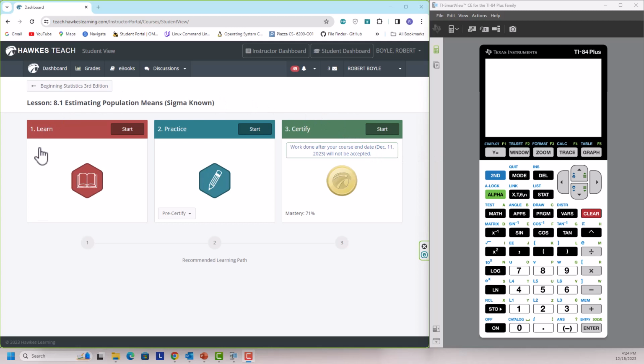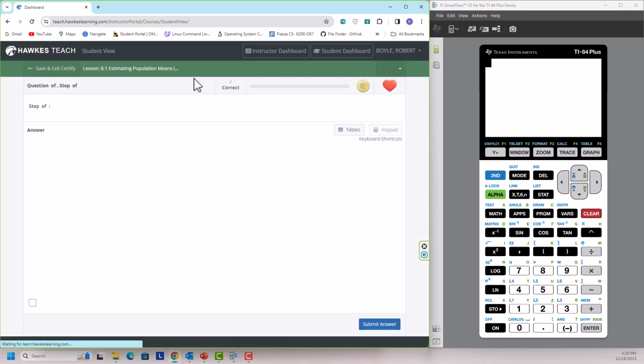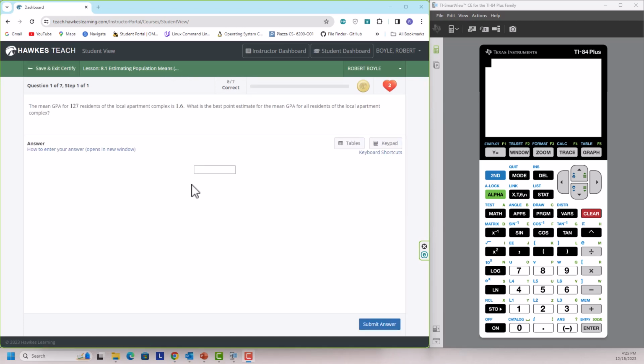And notice we have our three sections. We have our Learn section, which is kind of like their version of my lecture. We have Practice, where we can practice, and then we have Certify, where you actually do your homework. Now notice here you only have to get a mastery of 71%, which means that you need to get 5 of the 7 problems correct. And if you do, you are good to go. And if not, you're going to have to do it again.